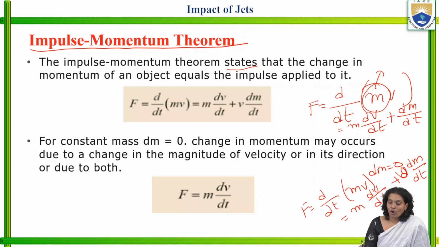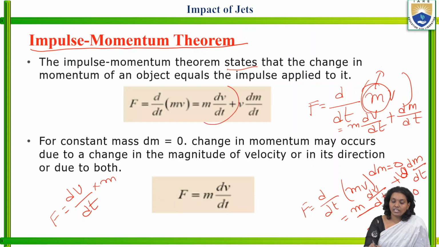So for constant mass, dm is equal to a constant, which means the derivative of mass is zero. Whenever the change in momentum occurs due to a change in the magnitude of velocity or in its direction or due to both, now we are going to understand force. F is equal to dv by dt multiplied by m.